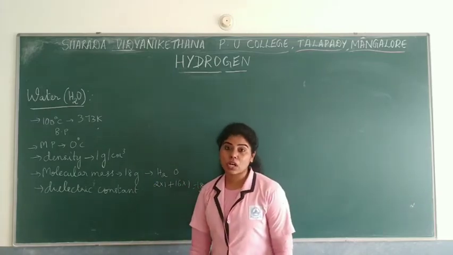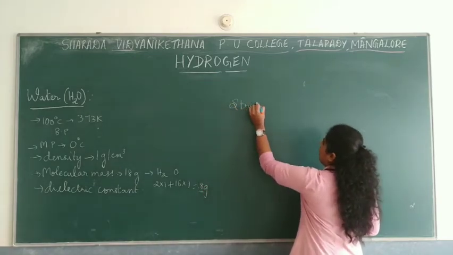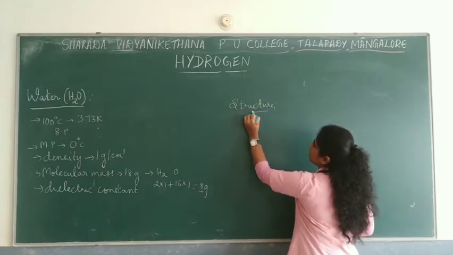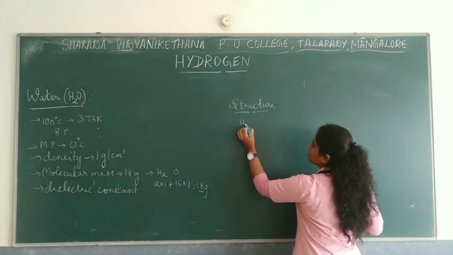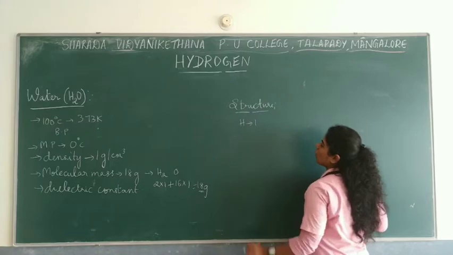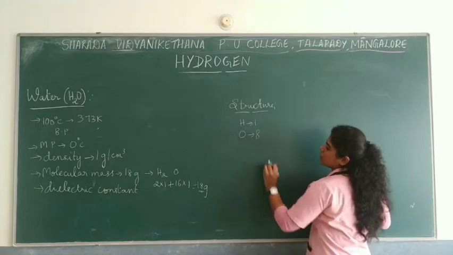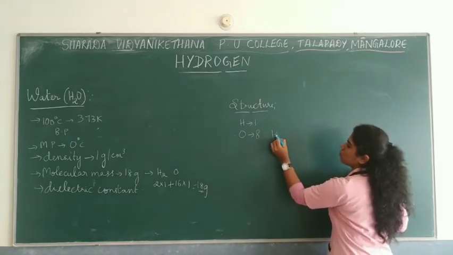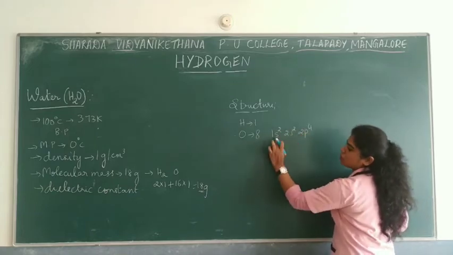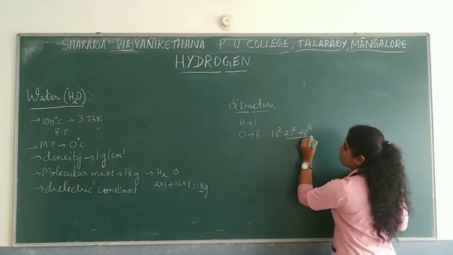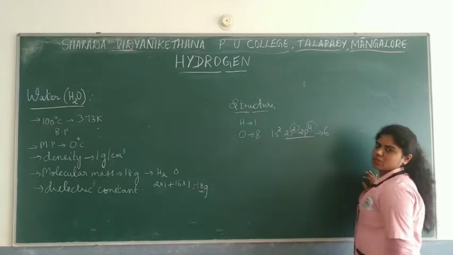Let us move on to the structure of water. Now talking about the structure of water, as you know, how many hydrogen atoms are present here? There are 2 hydrogen atoms with 1 oxygen atom. Hydrogen's atomic number is 1, which means it consists of only 1 electron, right? Oxygen is 8, so the electron configuration is 1s2, 2s2, 2p4. Now valence electrons, that is the outermost shell electrons: 2 plus 4, there are 6 electrons present, right?